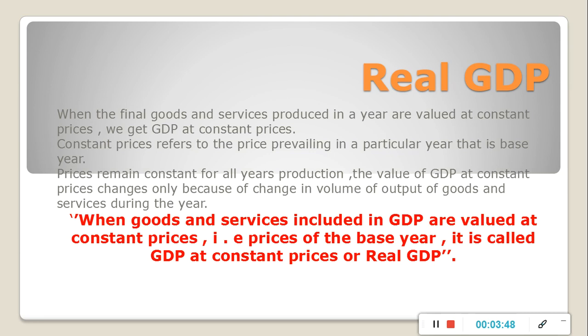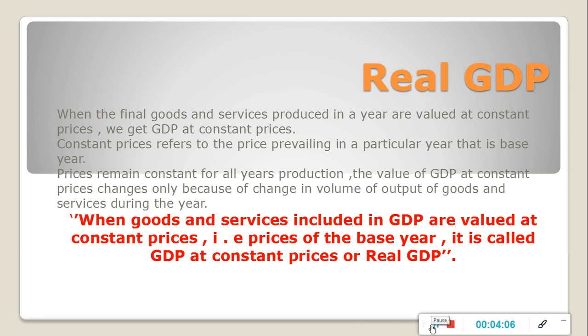We can have the definition of real GDP again. It is when goods and services included in GDP are valued at constant prices, that is the price of base year. It is called as GDP at constant prices or real GDP.